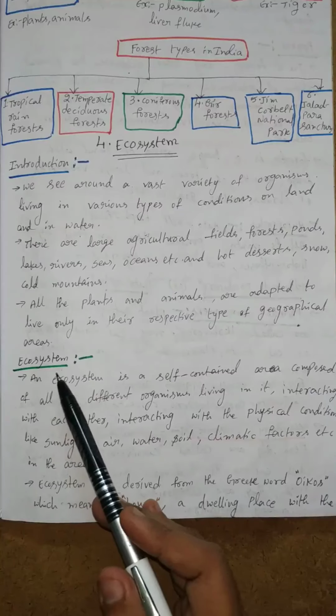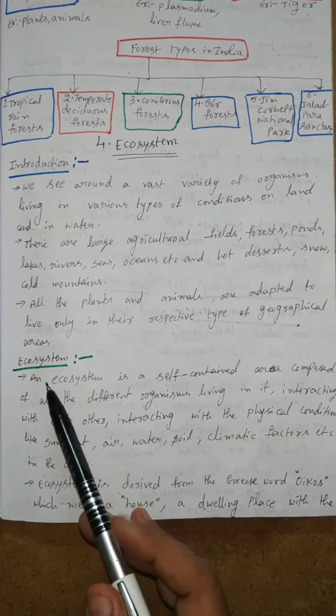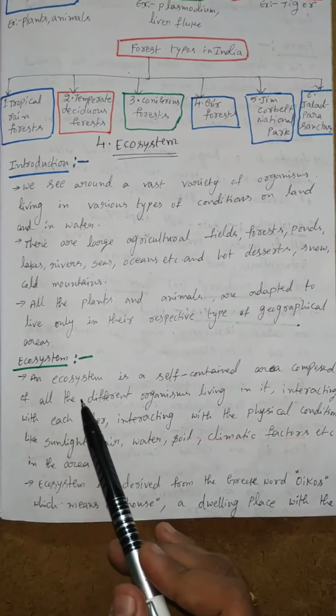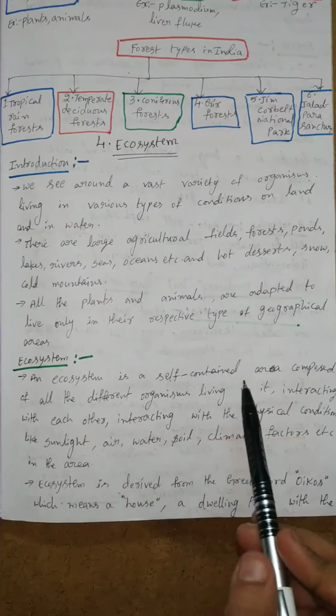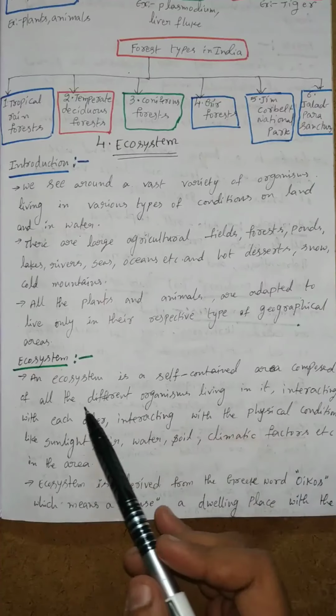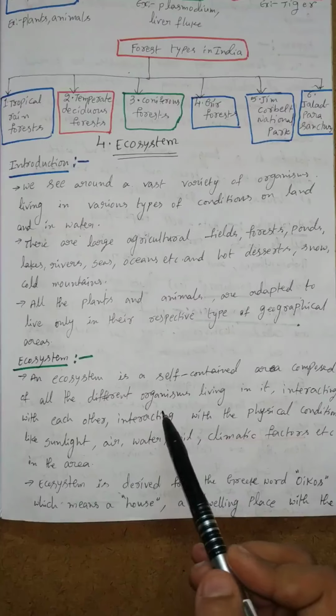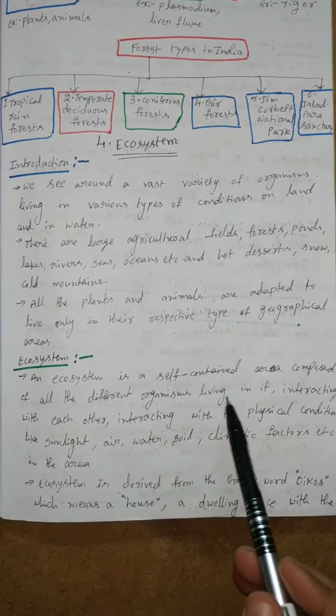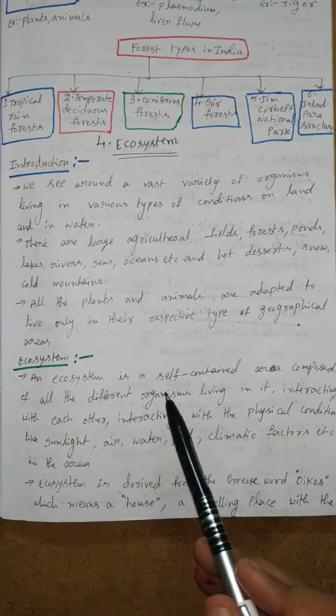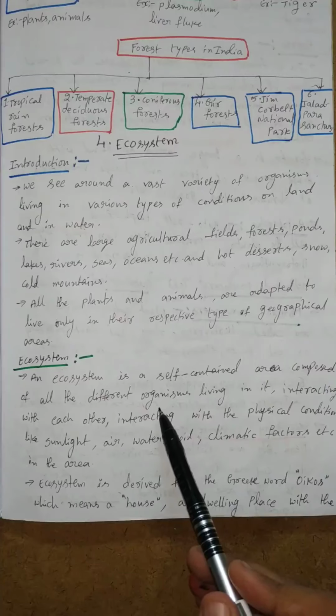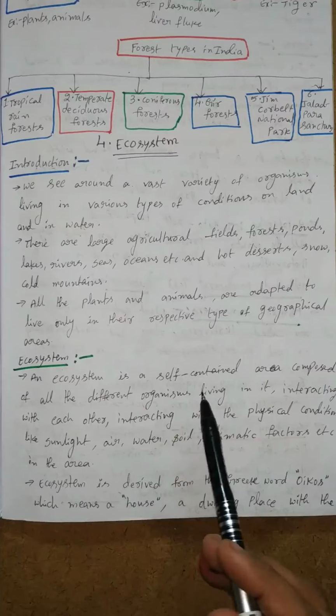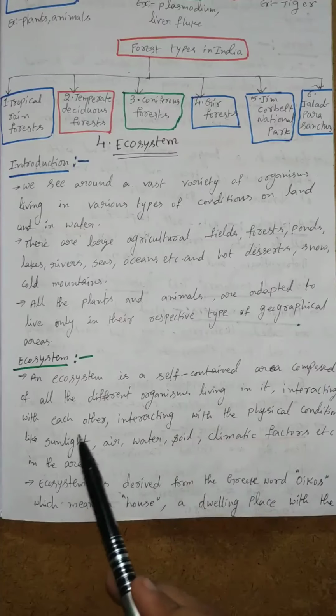We can learn ecosystem. What is the meaning of ecosystem? An ecosystem is a self-contained area composed of all the different organisms living in it. Different organisms means plants and animals interacting with each other.